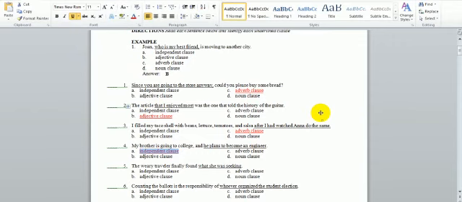Number 5, the weary traveler finally found what she was seeking. What she was seeking. The clause here is introduced by what, and the clause had the function of the noun as direct object.